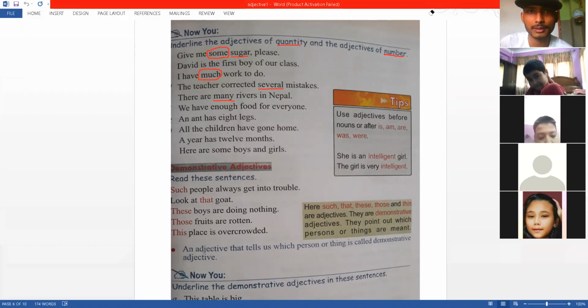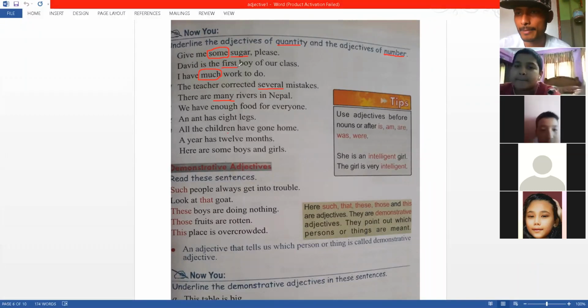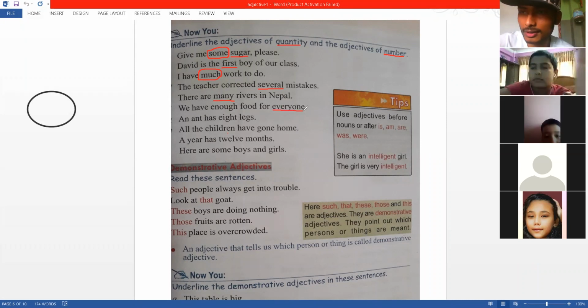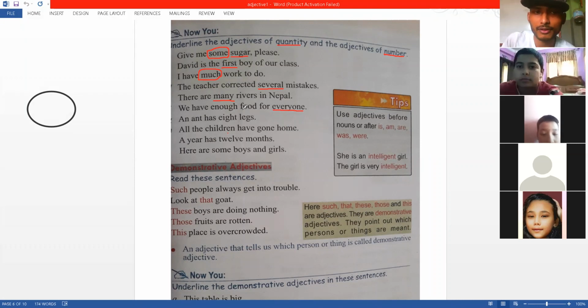Okay. For the next one, I'm going with Ellen. Ellen, we have enough food for everyone. Number? Which one? Number, everyone. So this is where you are wrong. Everyone is an adjective? An adjective is something that says something about a noun. Everyone is not an adjective, so it cannot be an adjective of number. Enough. Is enough an adjective of number or quantity? Quantity. Very good.